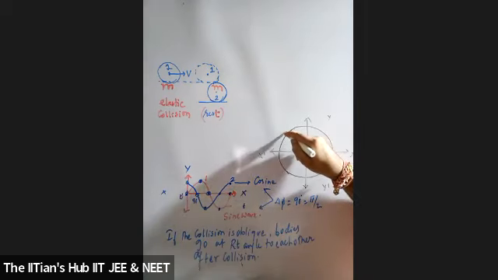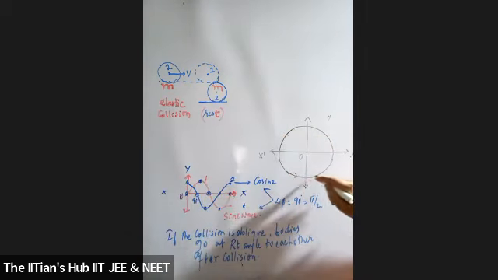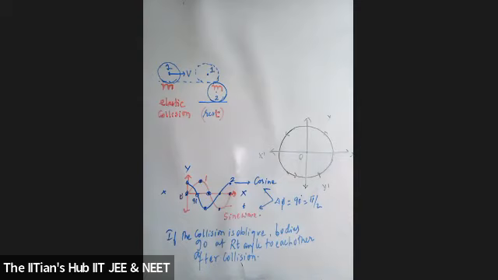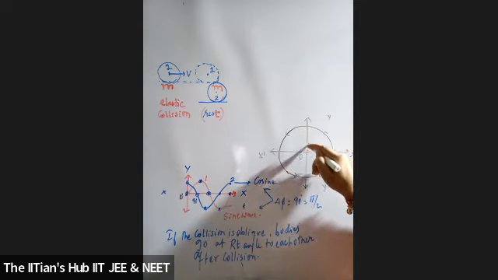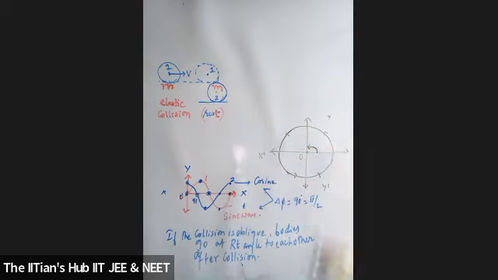Let us say that the motion is anti-clockwise. Let us go for circular type of it. Okay, this is a circle. Please pay attention, students. Can you tell me what is the angle traced over here? How much is this angle? 90 degrees. Agreed.